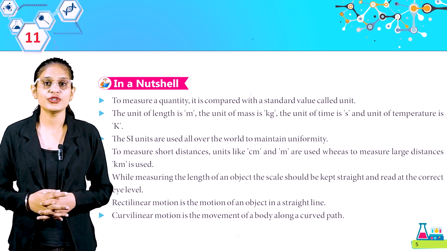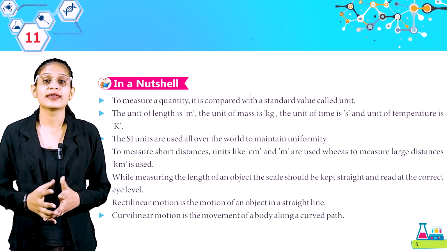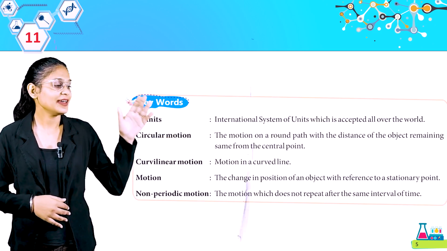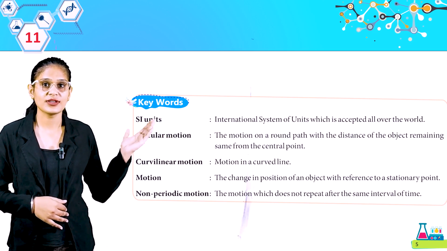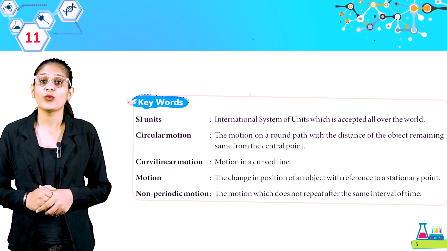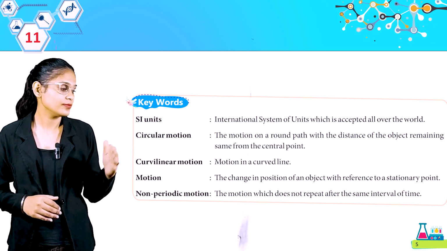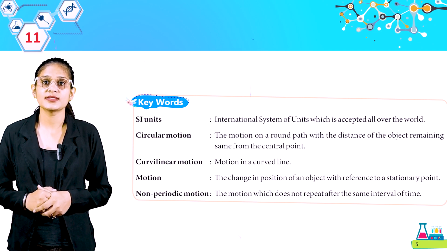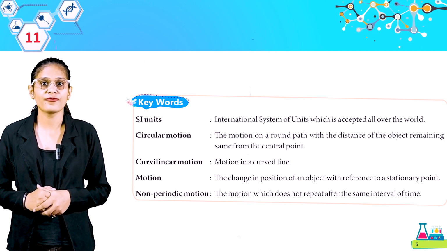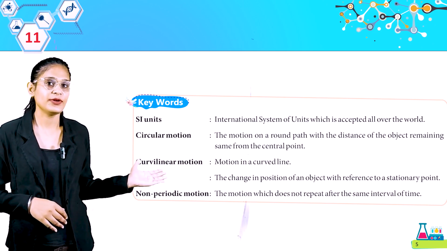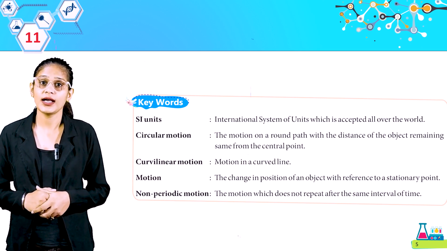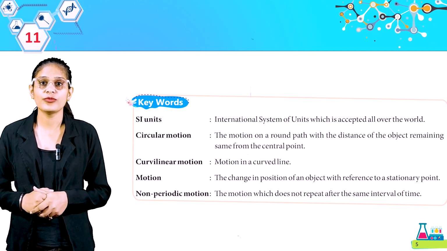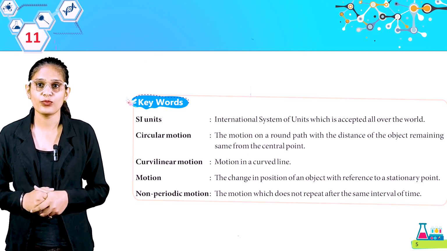Rectilinear motion is the motion of an object in a straight line. Curvilinear motion is the movement of a body along a curved path. Here are some keywords. SI units, International System of Units, which is accepted all over the world. Circular motion, the motion on a round path with the distance of the object remaining the same from the central point. Curvilinear motion, motion in a curved line. Motion, the change in position of an object with reference to a stationary point.